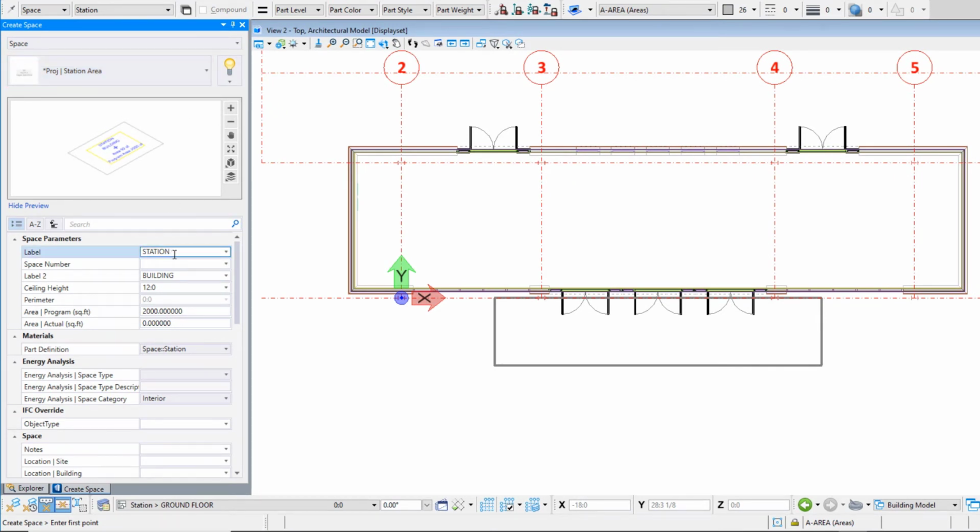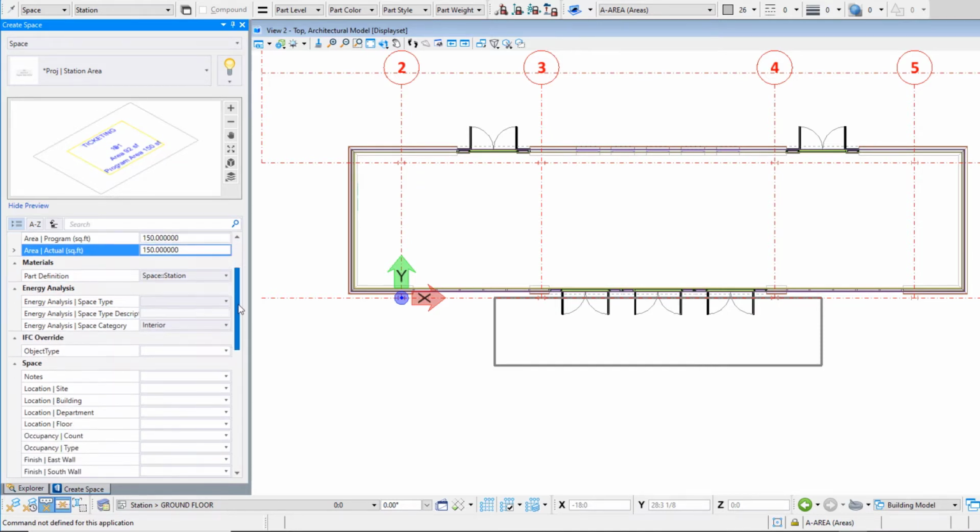Fill in some of the space properties. The label or room name should be ticketing. Start the space number at 101. These will automatically increase sequentially. Set the ceiling height to 8 feet or 2,400 millimeters. Set the programmed area to be 150 square feet or 15 square meters. And then set the actual area to match that, so again 150 square feet or 15 square meters.